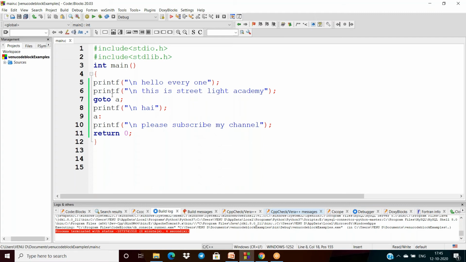But there is actually a problem with goto. C is a modular programming language, a structure-oriented programming language, which means the program executes line by line. But using goto, we can violate the rules of the C programming language. That is why it is unconditional and uncontrolled. There is a chance of going into an infinite loop if you are using goto, so be careful when using goto inside a C program.